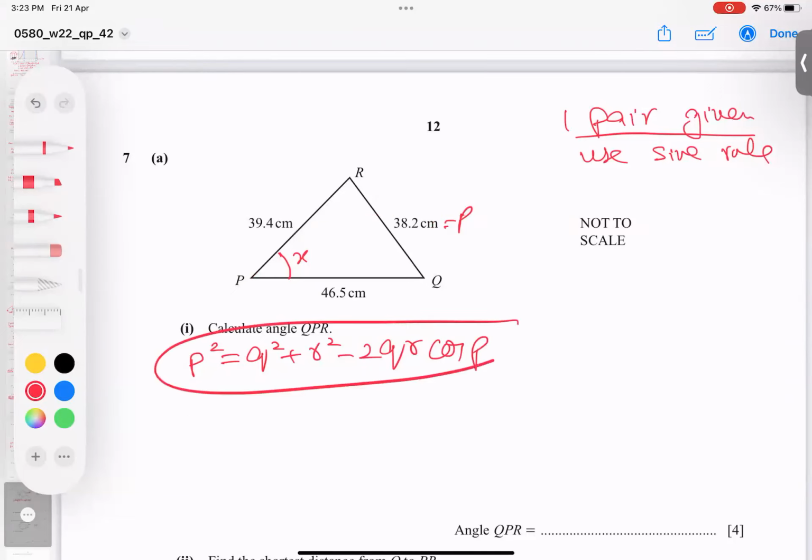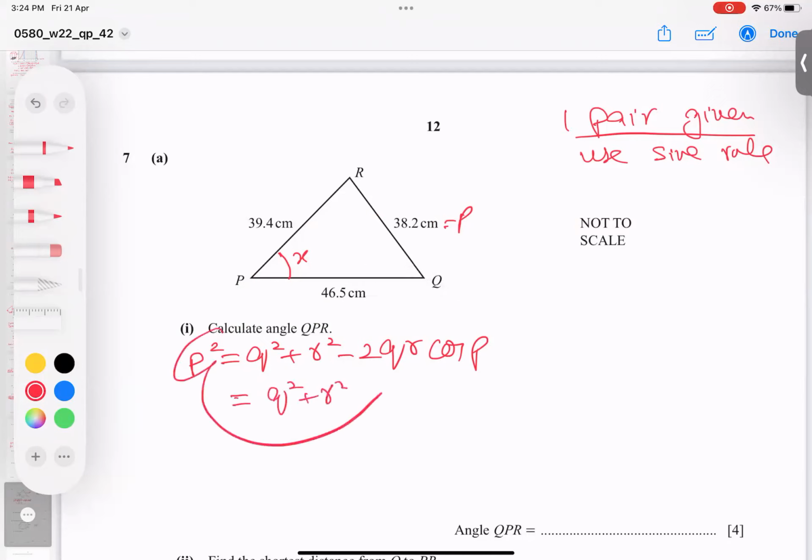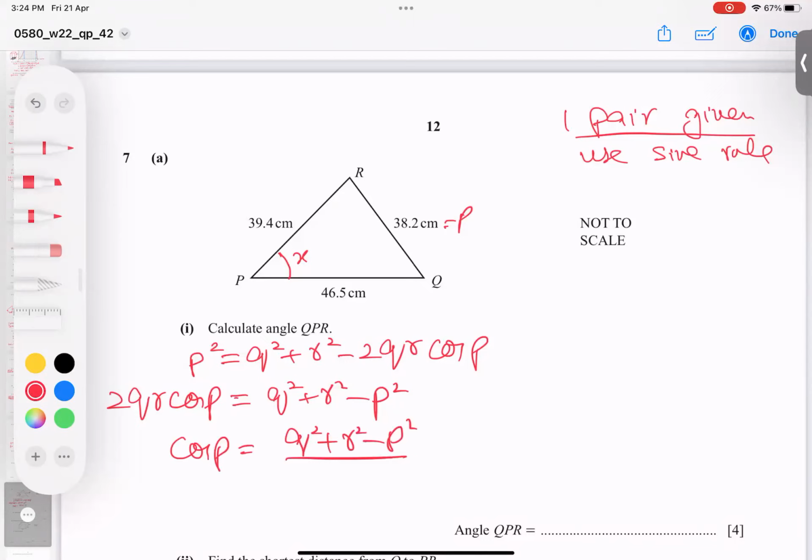So you can write this way, or you memorize the formula for the angle. Maybe you know that. I am just showing that formula. This whole thing, if you bring here and P square bring there, so what happened? P is Q square plus R square, and this will go there minus P square. And this whole thing comes here, 2QR cos P. This 2QR divided, so cos P. So actually I generated the formula. This formula, you have to memorize it.